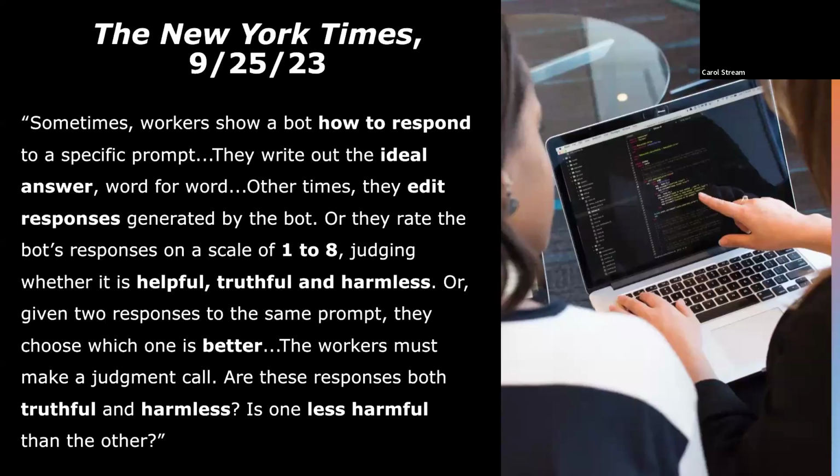A September 25th, 2023 article from the New York Times clarified how this process works, explaining that, quote, "Sometimes workers show a bot how to respond to a specific prompt. They write out the ideal answer word for word. Other times, they edit responses generated by the bot, or they rate the bot's responses on a scale of 1 to 8, judging whether it is helpful, truthful, and harmless. Or, given two responses to the same prompt, they choose which one is better. The workers must make a judgment call. Are these responses both truthful and harmless? Is one less harmful than the other?" End quote.